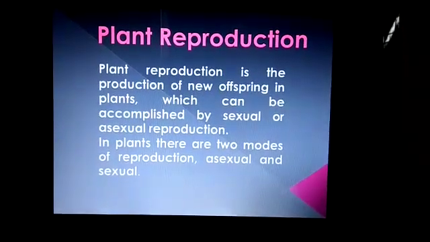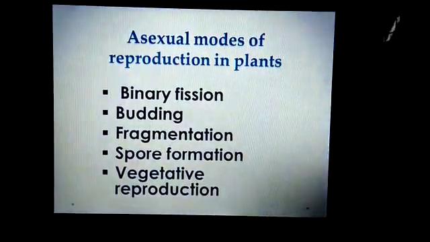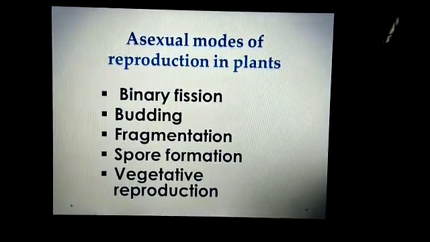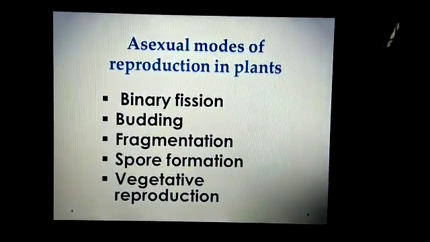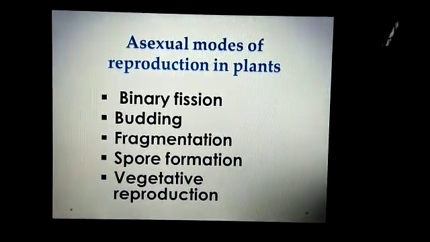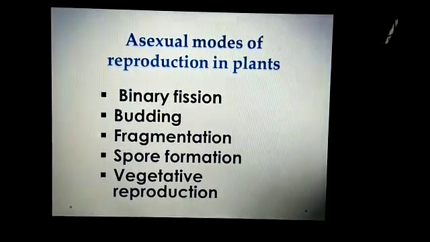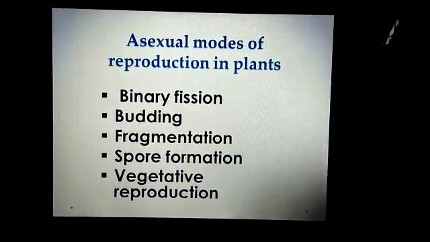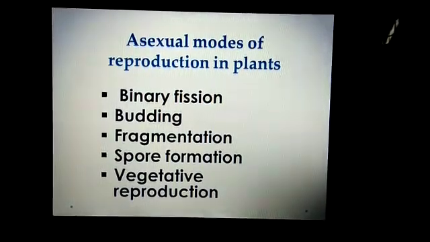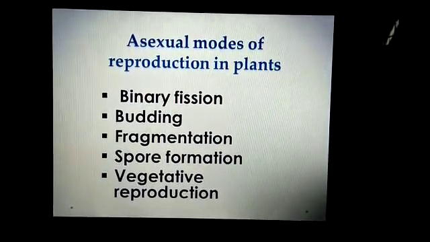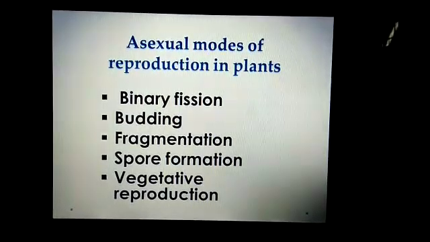So first see asexual modes of reproduction in plants. There are 5 different modes of asexual reproduction in plants. First is binary fission, second budding, third fragmentation, fourth spore formation, and the last one, that is fifth, vegetative reproduction.